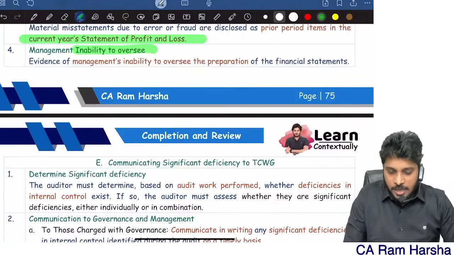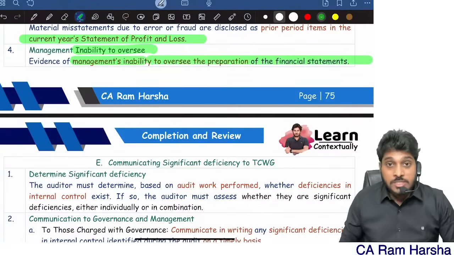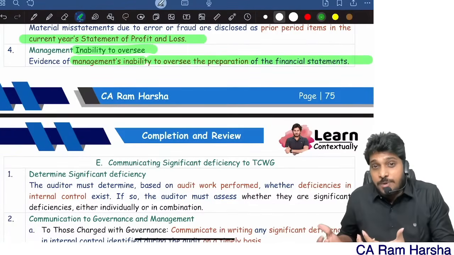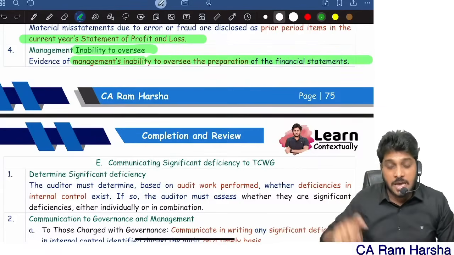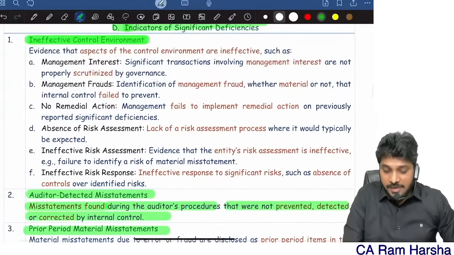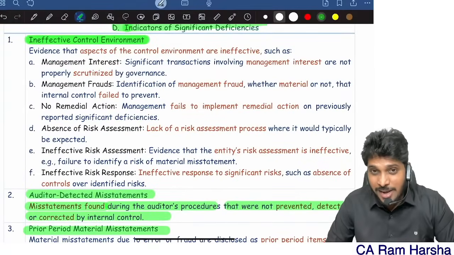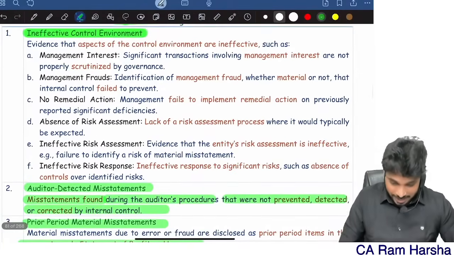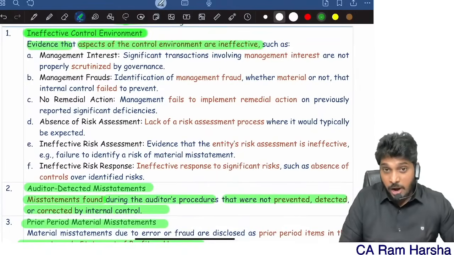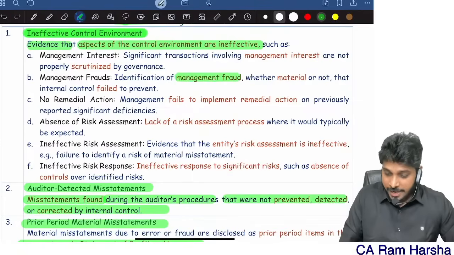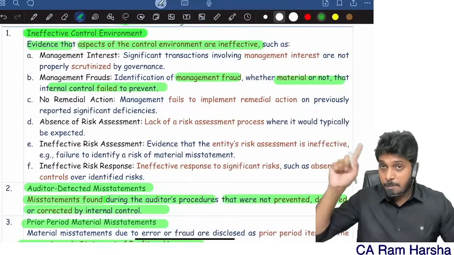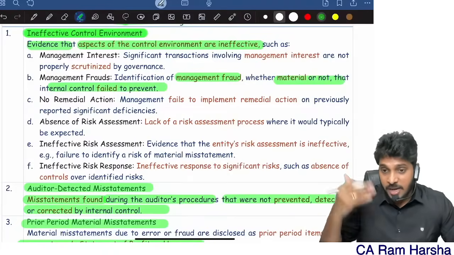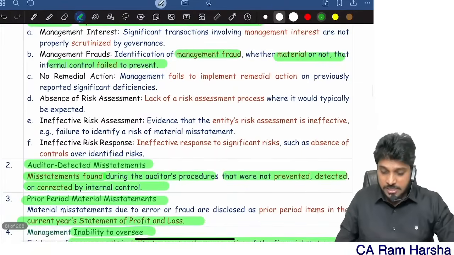Evidence of management's inability to oversee: management is not able to oversee the financial reporting process correctly and carefully. That itself is evidence that some deficiency will be there. And finally, ineffective control environment, for example, management fraud. It may be material or not, doesn't matter, but top management fraud is evidence that the control environment is not proper, and that significant deficiency is there.